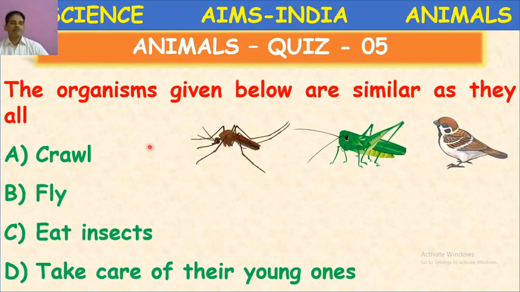The meaning is mosquito, grasshopper, and a bird. They crawl, they fly, they eat insects, take care of their young ones. Okay, come on. What is the common characteristic feature?